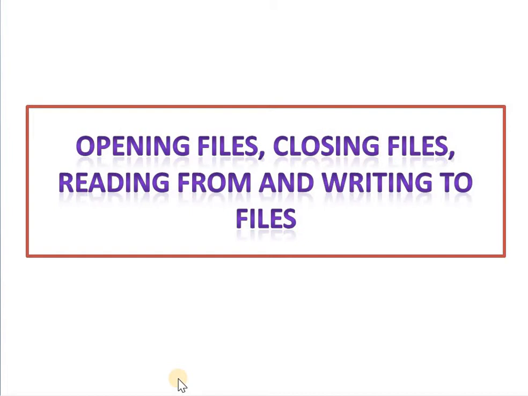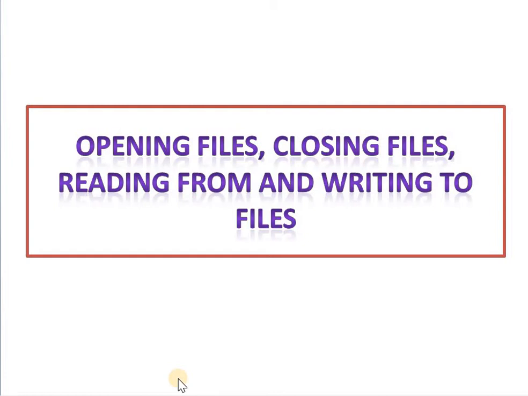We know that files are used to store data in a storage device permanently. We require a file for storing the data in a permanent manner. File handling provides a mechanism to store the output of a program in a file and to perform various operations on it.